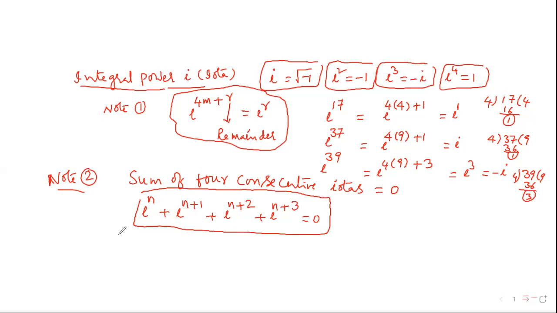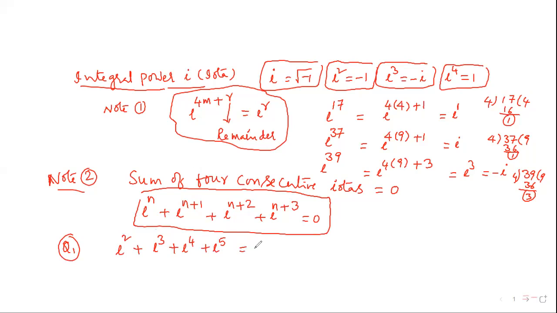So basing on this, I'm going to write one value. I will write sigma problems. Problem number one, question number one. Everyone see. First question number one: i square plus i cube plus i power of 4 plus i power of 5.